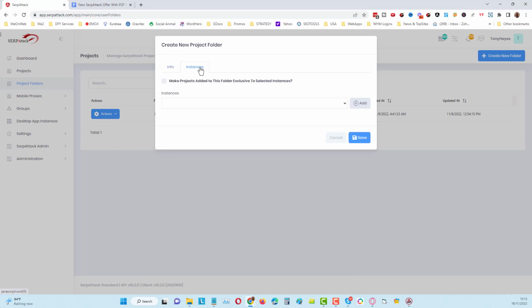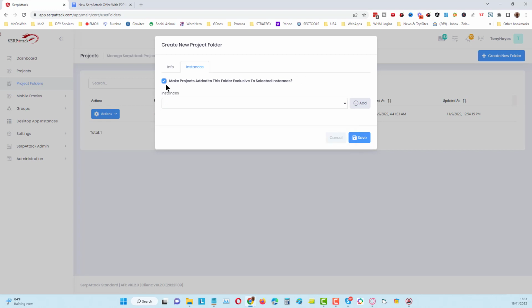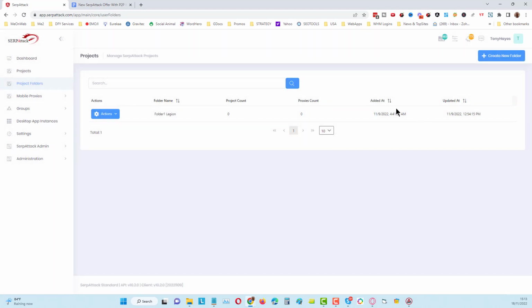And I'll put in instances, and I can make projects added to this folder exclusive to this instance, and that instance basically means a device. So you can see I've got a specific device here that I will be doing views from, from my desktop viewer. If I want to do that, then I can. I'm not going to do that here. I'm not even going to save that folder because I don't need it right now.